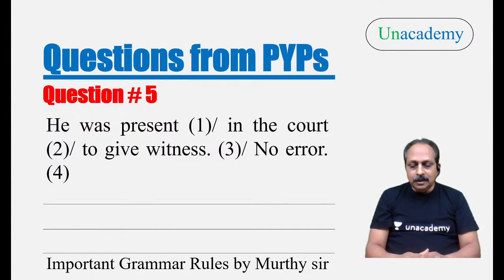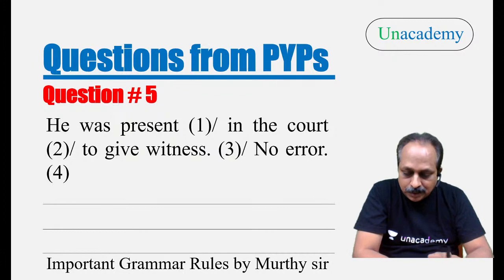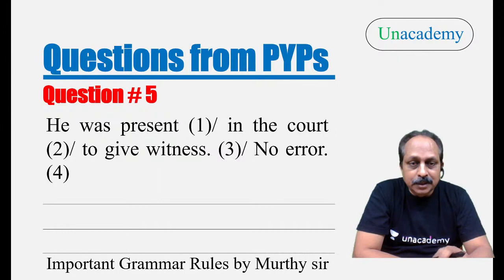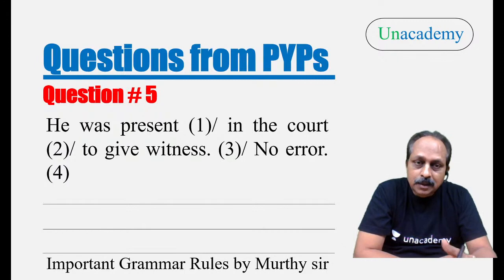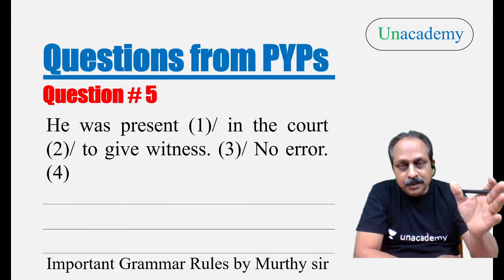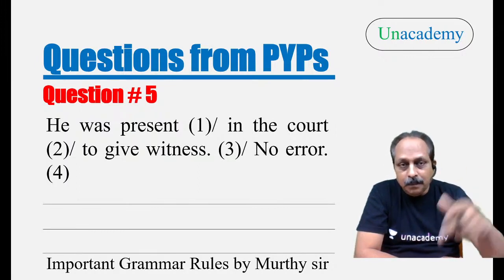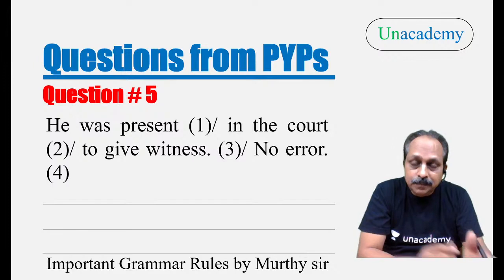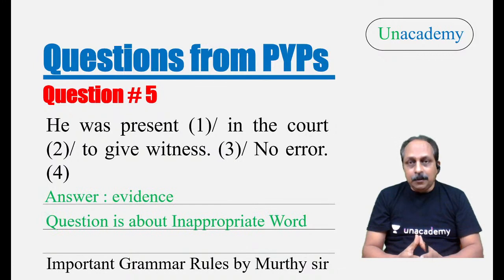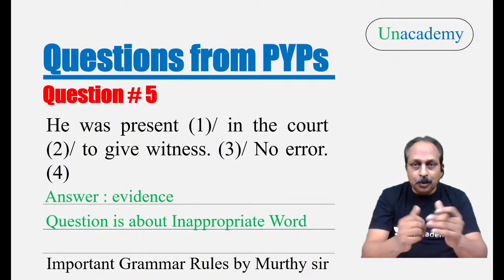What is the right word here? Evidence. Aman has got it right. Anyone else? Nagamaleshwari. Here, it is not witness, it is evidence. He was present in the court to give evidence or to present evidence, or to provide evidence. What is the right word? Witness is a person, he is a witness, eyewitness. But here you want to give something. Give what? Evidence, some sort of evidence. So this is the right word, evidence, to give or to present or to provide.